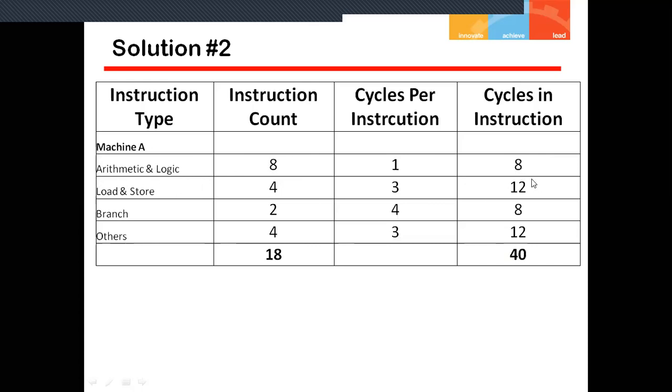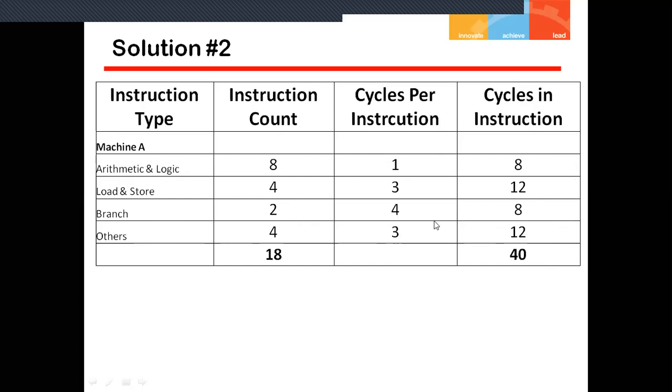Similarly, what are the total number of cycles in our load and store group? This is 4 multiplied by a CPI of 3, that gives me 12. In a similar way, the branch group gives me 2 multiplied by 4 is equal to 8, and the others group, that is 4 multiplied by 3 is equal to 12. So if we add these four types of cycles, then we get the answer 40. So what does this 40 represent? This 40 represents that machine A, which uses 4 types of instructions, each with its CPI, and this is the number of instructions used for machine A, then the total number of cycles for machine A is 40.